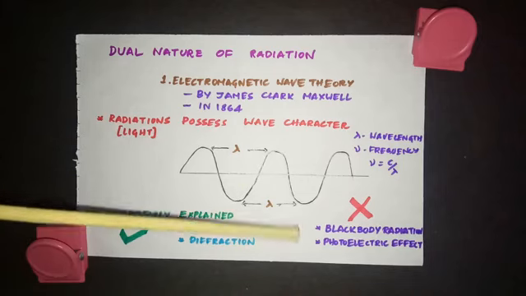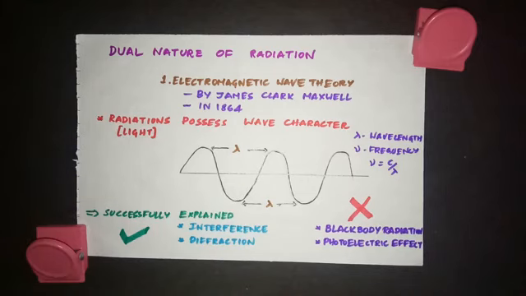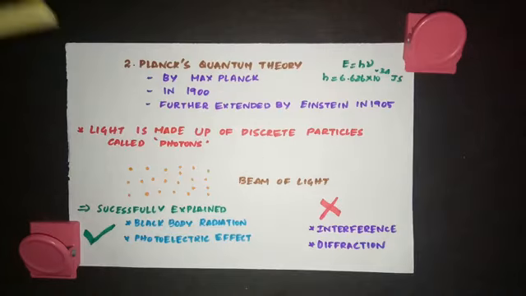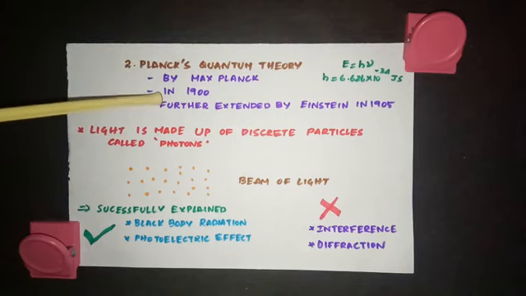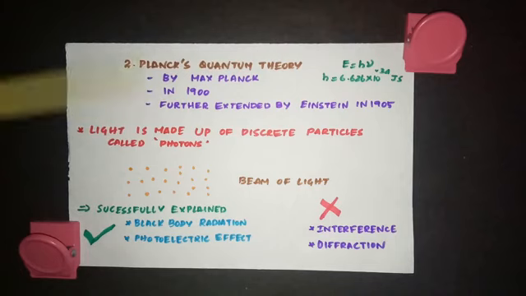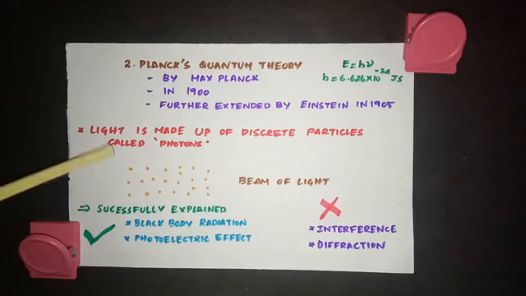So to explain these two phenomena, a new theory was proposed by Max Planck. It is called as Planck's quantum theory, which was proposed by Max Planck in the year 1900, and this theory was further extended by Einstein in 1905. So according to Planck's quantum theory, light is made up of discrete particles called photons.